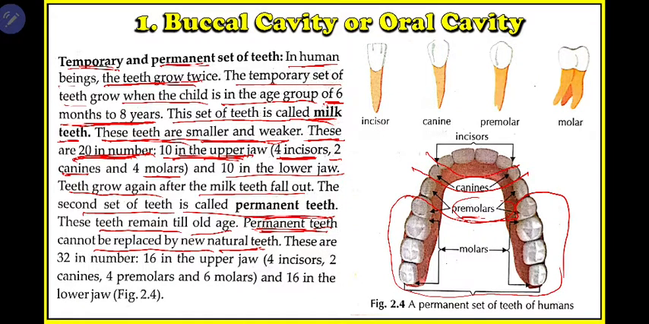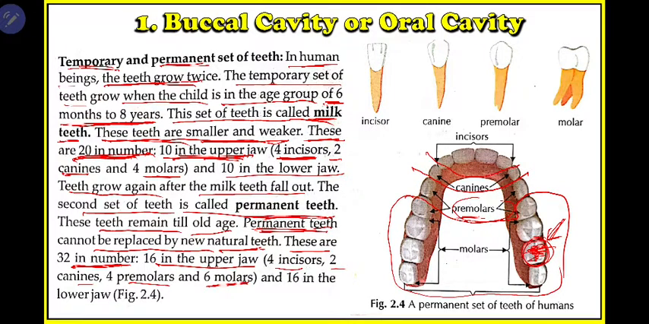If you are mature and, for example, this tooth falls out, then what will happen? A new tooth will never come in this place. You need to go to a doctor and place an artificial tooth. Another natural tooth will never grow in this place. Okay, these are 32 in number. As I told, we have 32 permanent teeth. What are these? 4 incisors, 2 canines, 4 premolars and 6 molars.